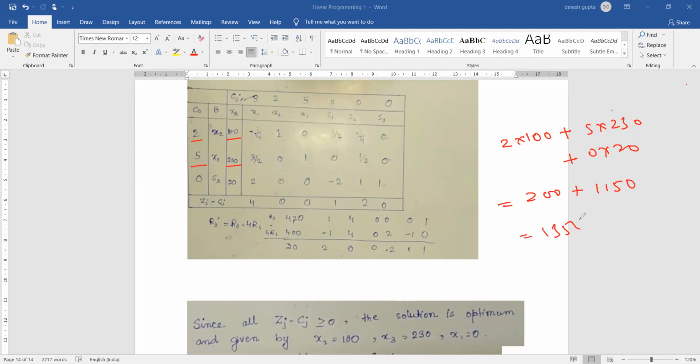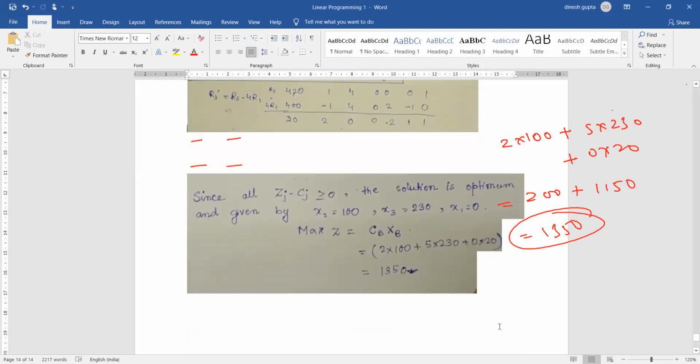This becomes 1350. So this is the maximum profit that we can earn. Let's see if this is the same answer at the bottom. Yes, the answer is 1350. So this is the end of it.